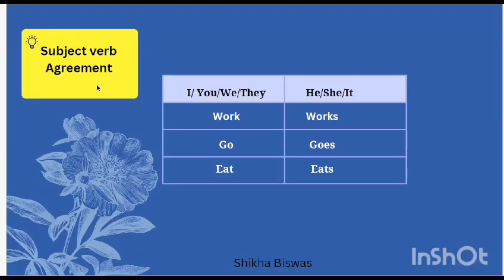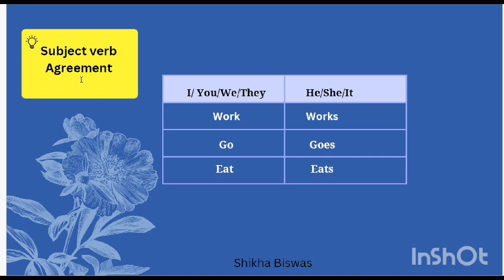Subject verb agreement. That means while writing sentences under simple present tense, you have to make your subjects agree with the verb. If your subject doesn't agree with the verb, your sentences will go wrong. This is one of the most important aspects of simple present tense.